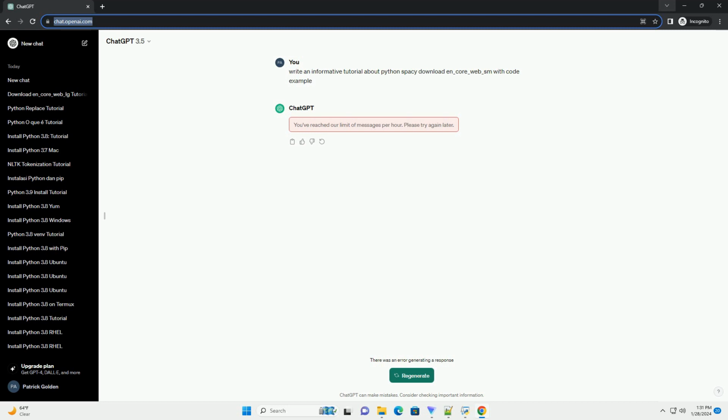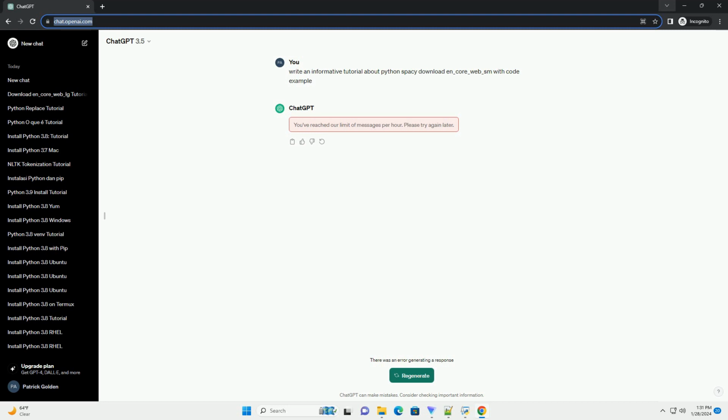In this tutorial, you learned how to download and use the en_core_web_sm model in spaCy. You can now leverage spaCy's capabilities for tokenization, part of speech tagging, named entity recognition, and other NLP tasks. Experiment with different text inputs and explore spaCy's features to enhance your NLP applications.